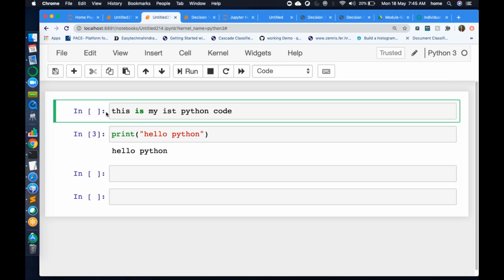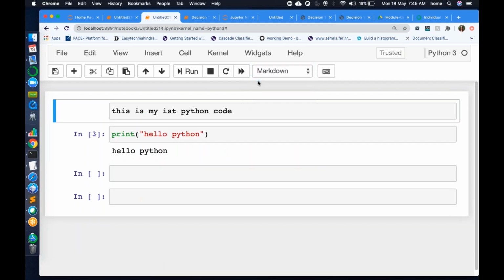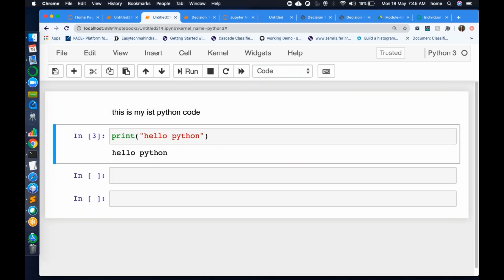What is this? This is a text, right? If I run this, I will get an error. Why am I getting an error? Because the mode is code mode. I am writing text, it's not code. I need to change to markdown. Any text I am writing, I need to change it to markdown, and then run it. So this will work, right?